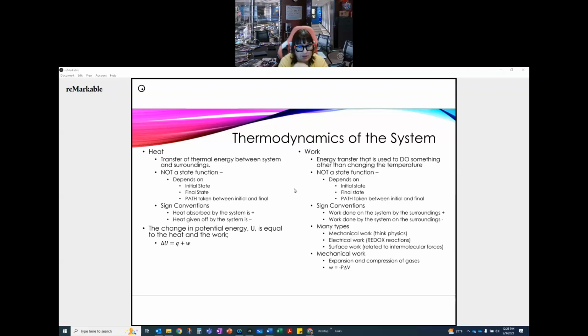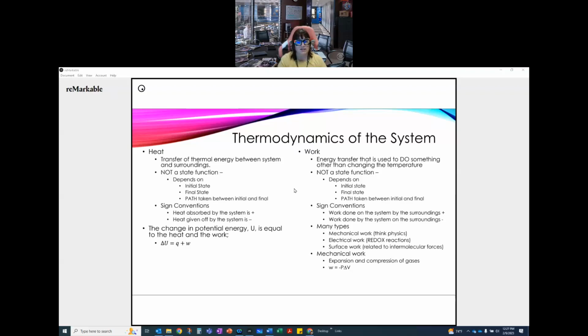The change in potential energy, U, is equal to the heat and the work. So delta U equals Q plus W. We just talked about this. So that's the heat, Q, and W, work. Work is energy transfer that is used to do something other than change the temperature. This is also not a state function. So it depends on the initial state, the final state, and the path taken between them. Our sign conventions for work: work done on the system by the surroundings is positive. Work done by the system on the surroundings is negative because that work is given off.